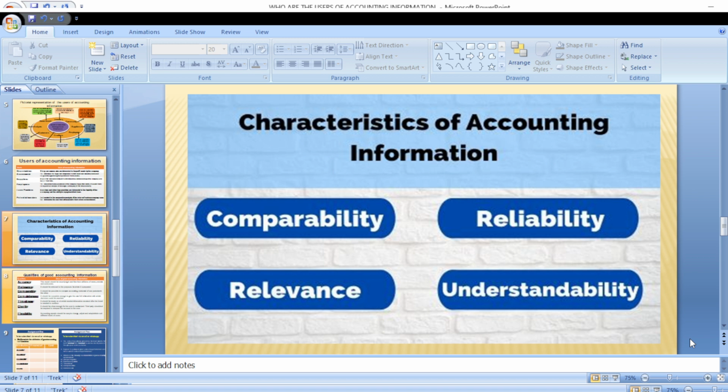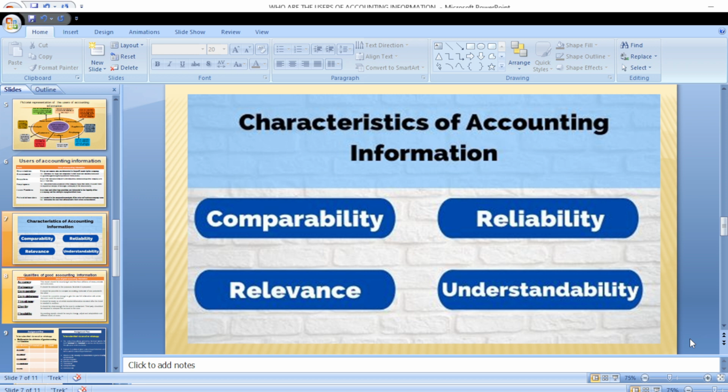Then whether the reports are reliable. The reports that are being prepared by management. Don't forget, at the end of every accounting period, an auditor is expected to sign off that this report shows a true and fair view of the accounting report that has been prepared by management. So that gives it a level of credibility.